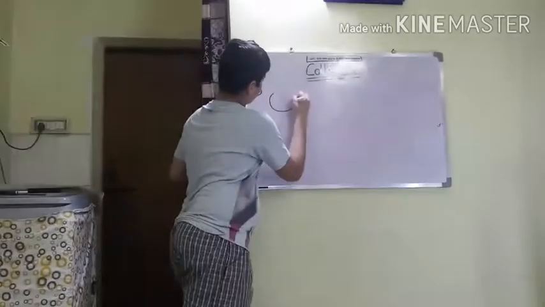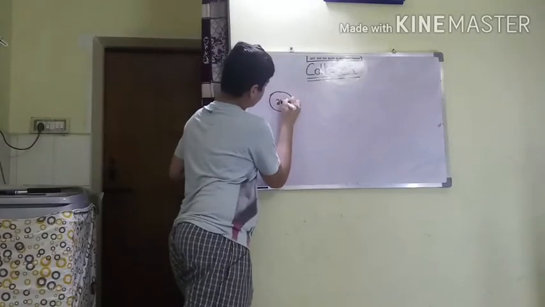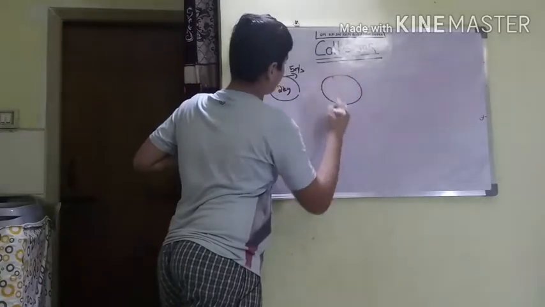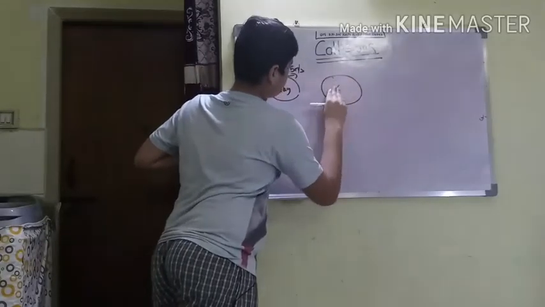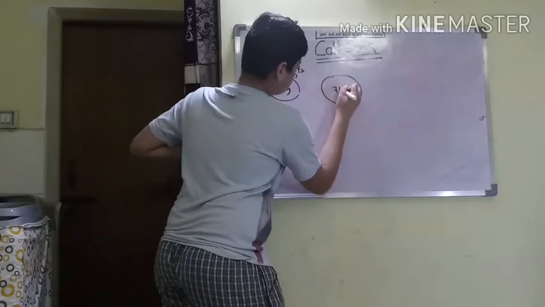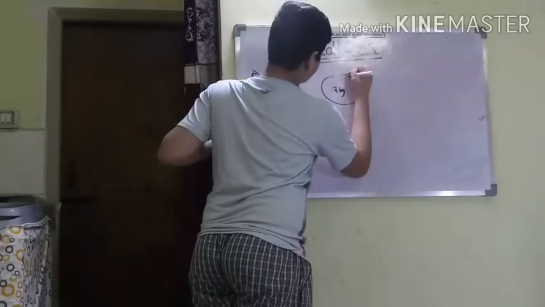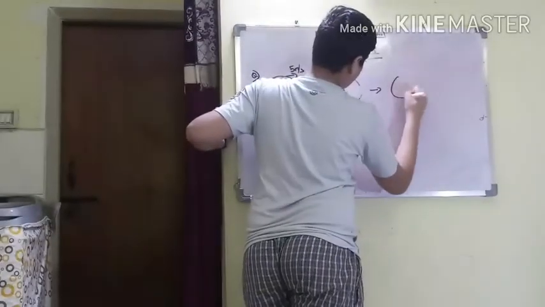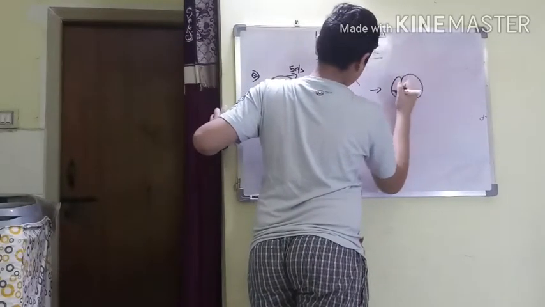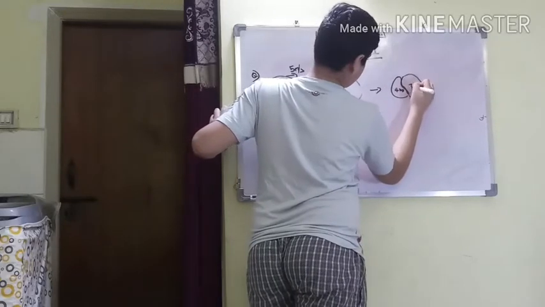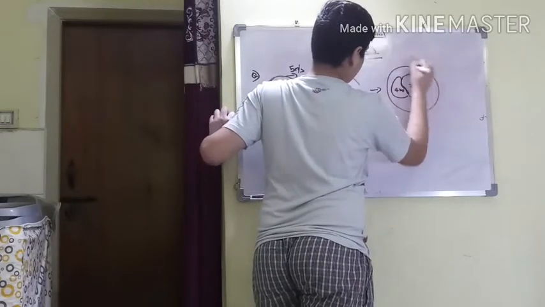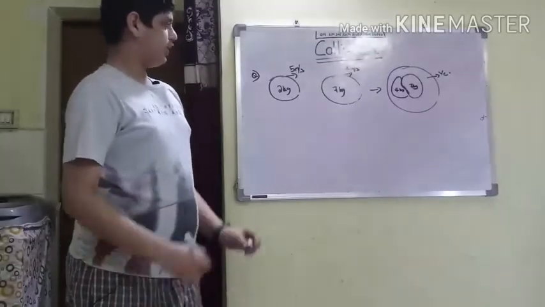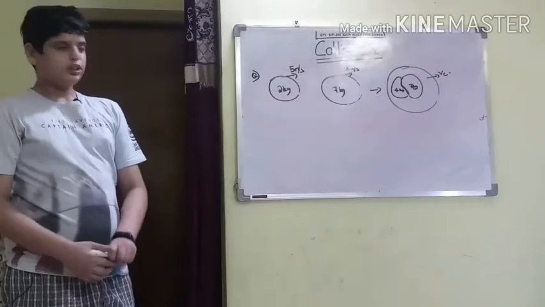Suppose this is a body of 2 kg moving with 5 meters per second. It collides another body of mass 8 kg. Okay, last time also we used it. This time we will use 7 kg moving with some 4 meters per second. After collision, both bodies have some deformation. 4 kg, 7 kg, velocity combined. Now he is asking us to find the velocity combined. This is a basic sum. Try this one, then I will explain the solution.